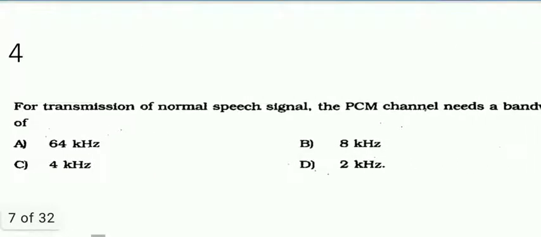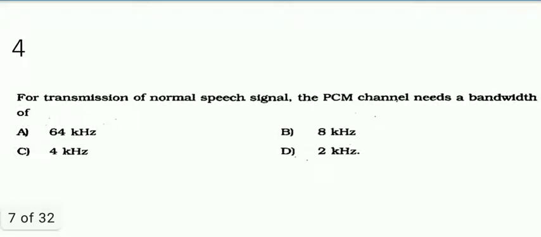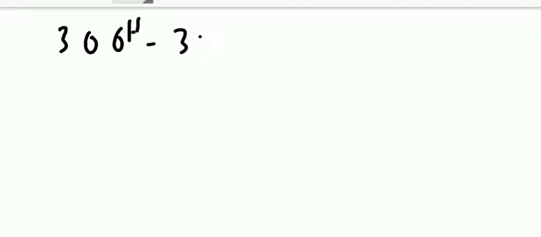Fourth one: for the transmission of a normal speech signal, the FM channel needs a bandwidth of what? Let us see. A normal speech signal is in the range of 300 hertz to 3.4 kilohertz. Whenever we design a PCM system, we need sampling and quantization, but it is very difficult to design a low pass filter to filter the signal exactly.